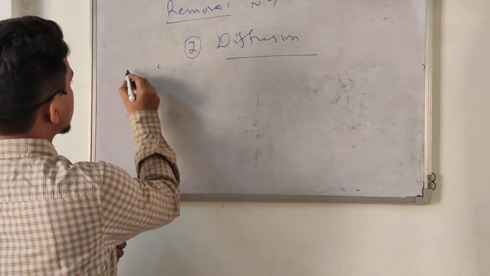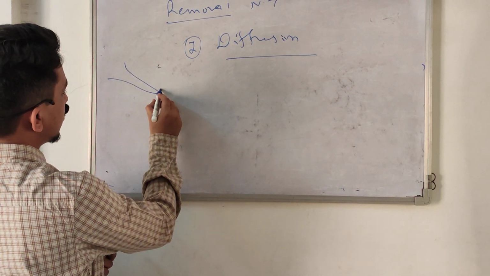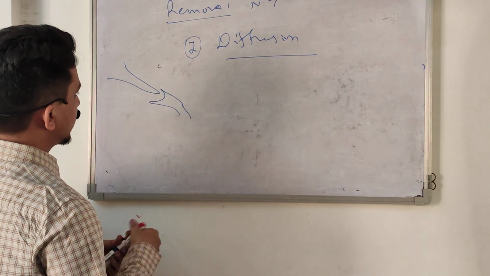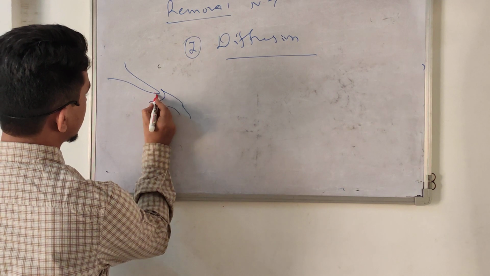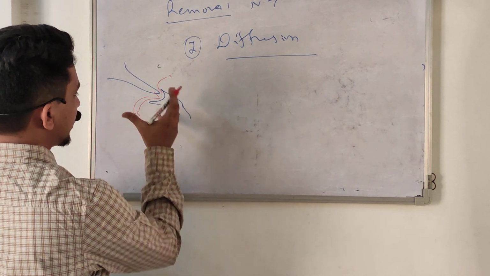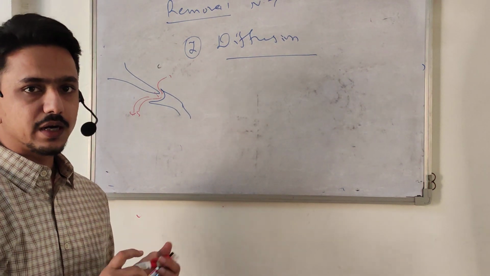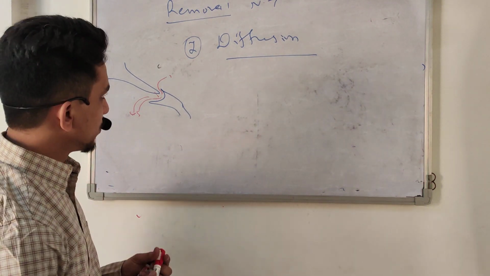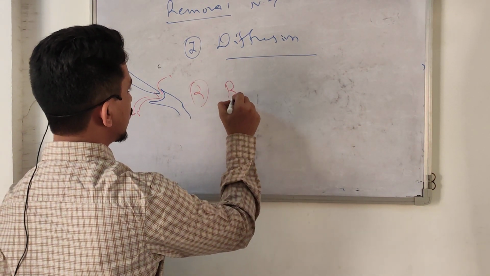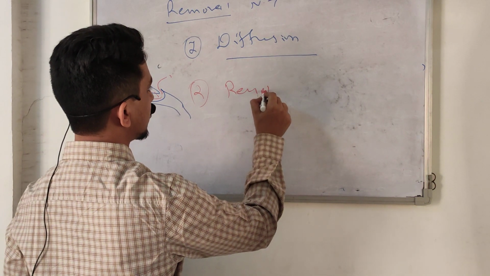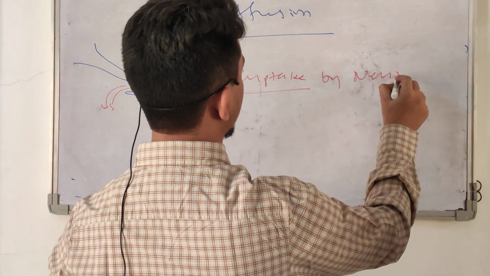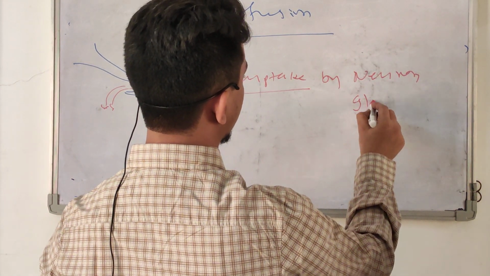Whenever there is a synaptic cleft, the neuron secretes the neurotransmitter here, and after the action they diffuse into the surroundings and are taken up by macrophages or glial cells. So the first method is diffusion. The second method is reuptake by the neuron or by the glial cell.